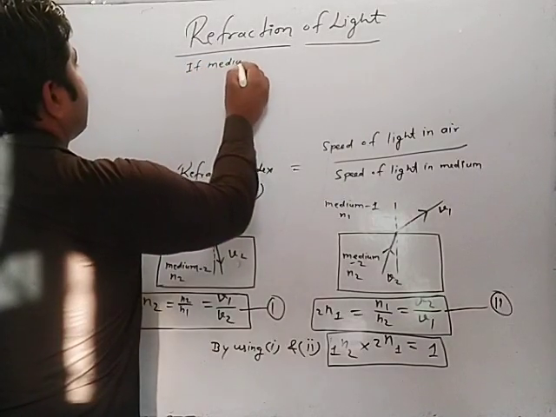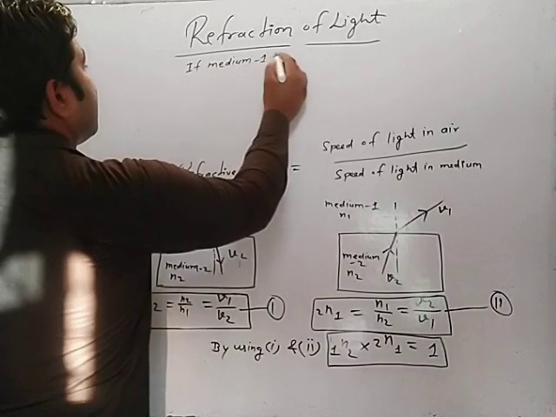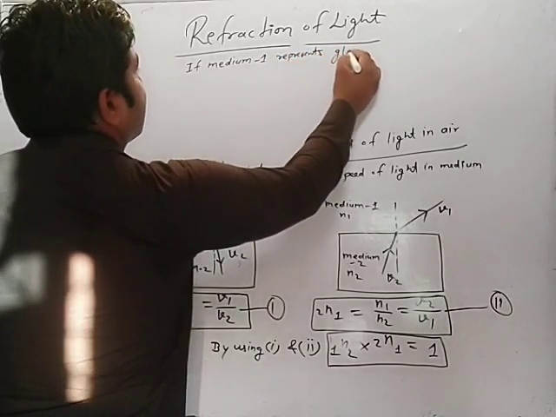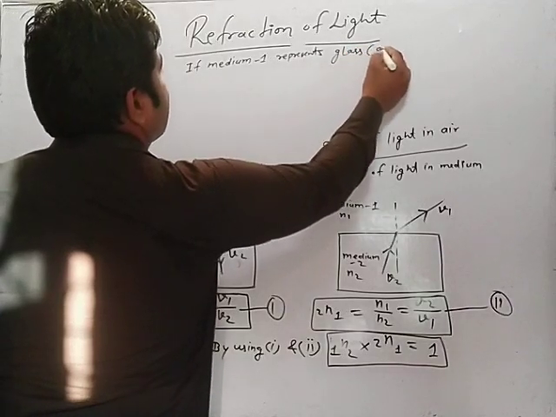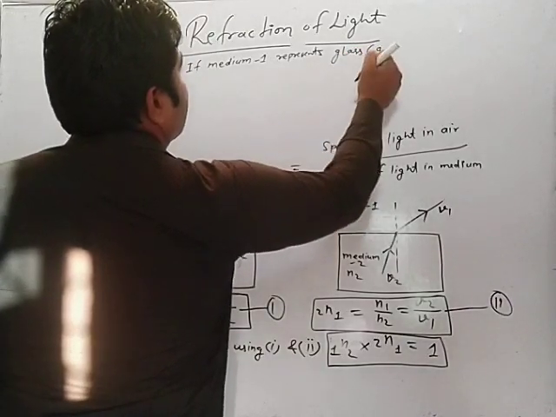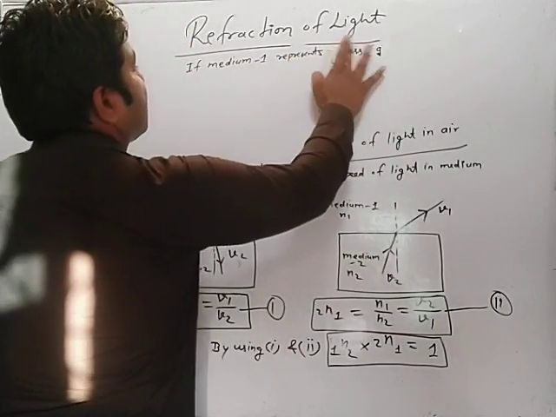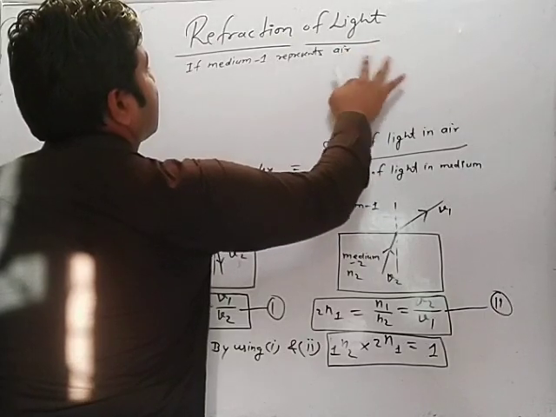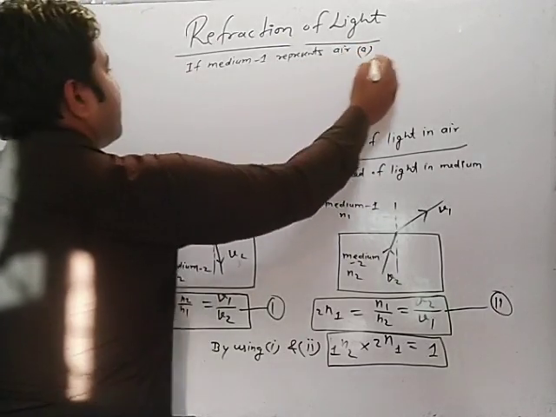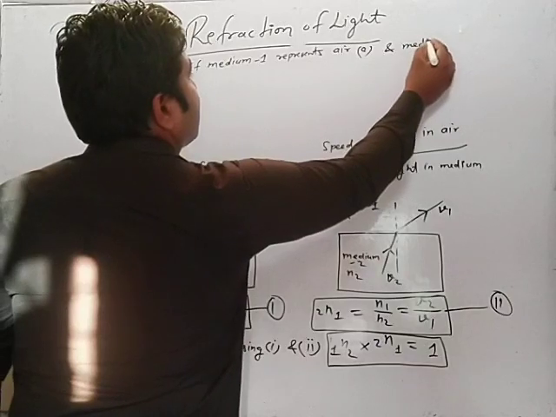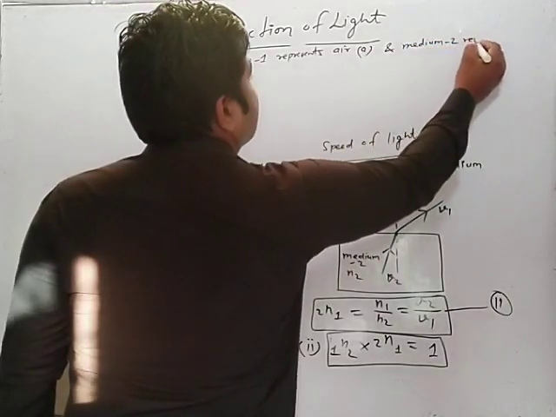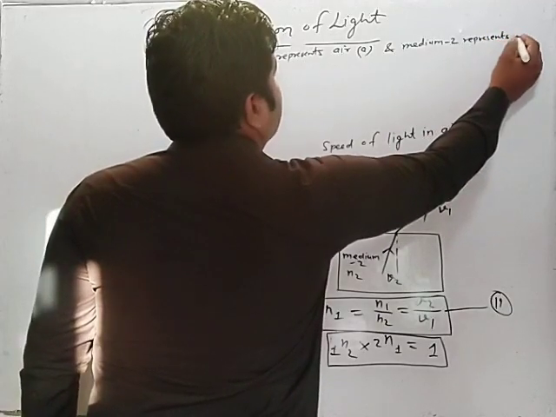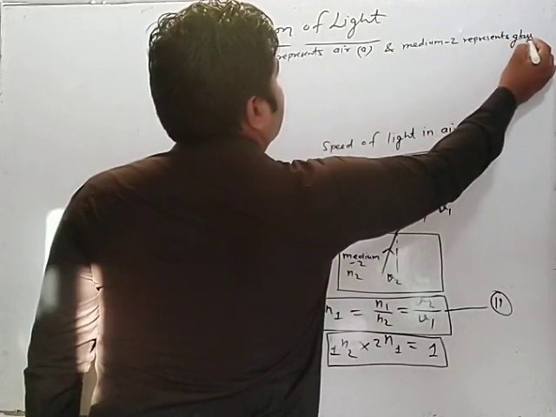It means that medium 1 represents air, that is small a, and medium 2 represents glass.